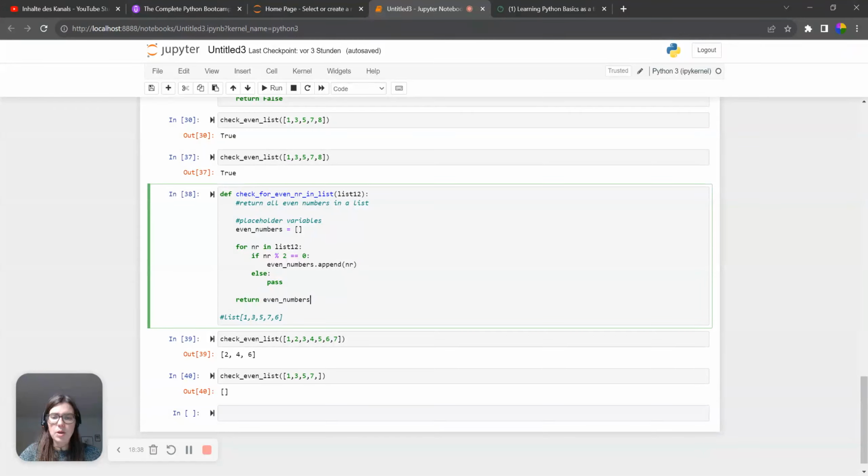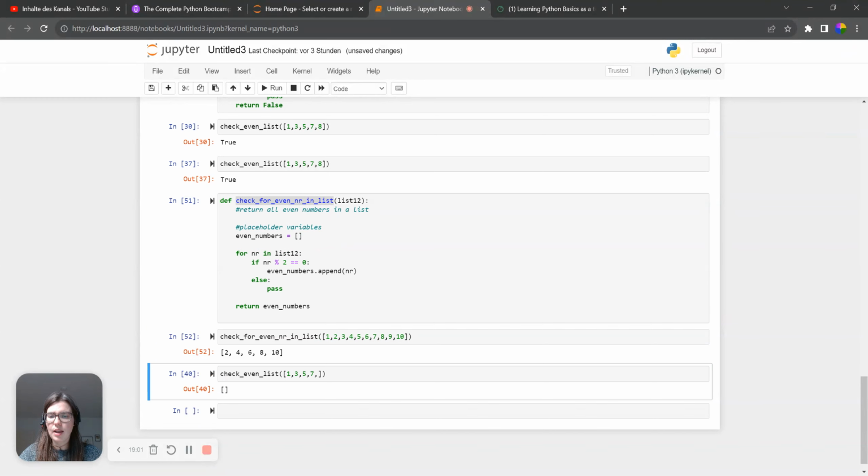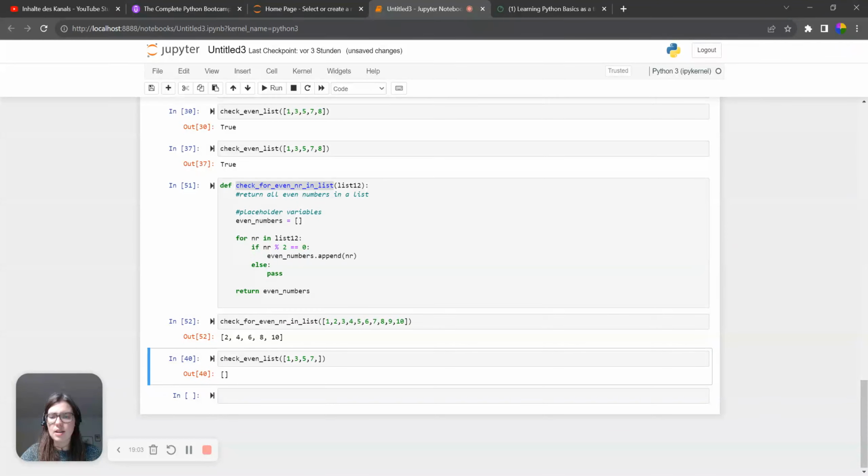And so that's what we do. We run this here. And then we check our very long function name again. We put this here. We have the list 1, 2, 3, 4, 5, 6, 7. Let's put this a bit longer, so now we have a list of 10 numbers. And now we press enter, and what we see is that we get the numbers 2, 4, 6, 8, 10.